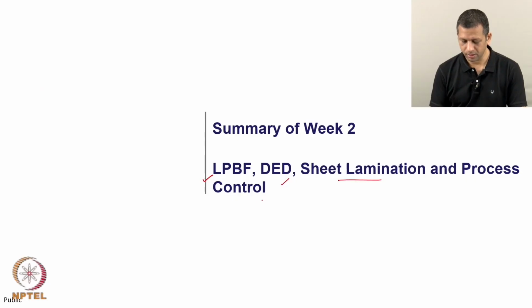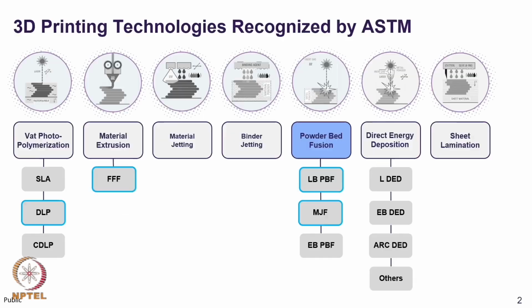In week 2, we have learned about laser based powder bed fusion, electron beam powder bed fusion, various types of DEDs, sheet lamination, and various types of process control. Now, let us take a closer look at what we went through.